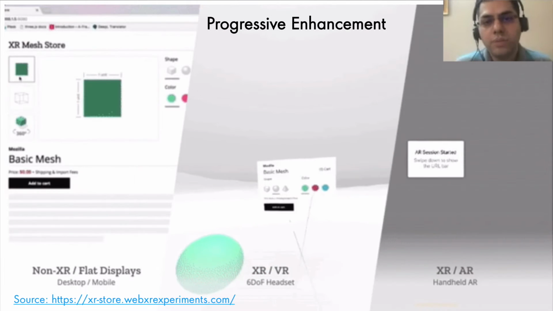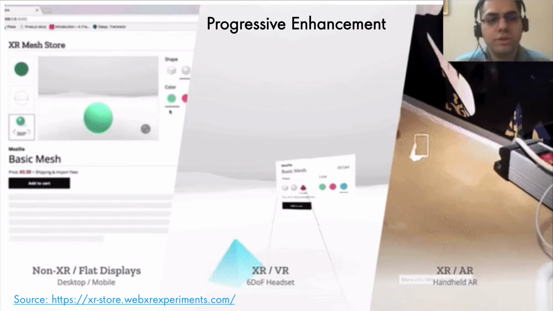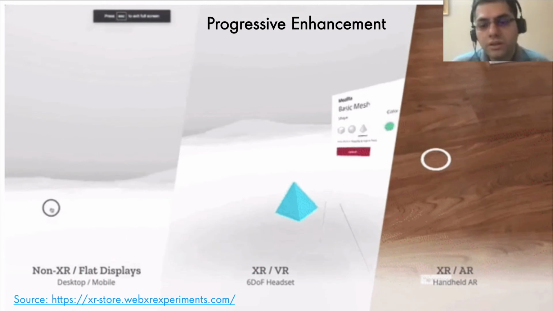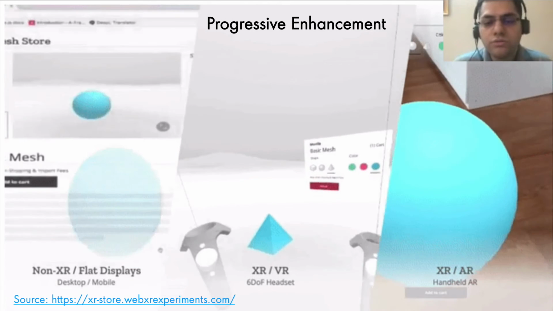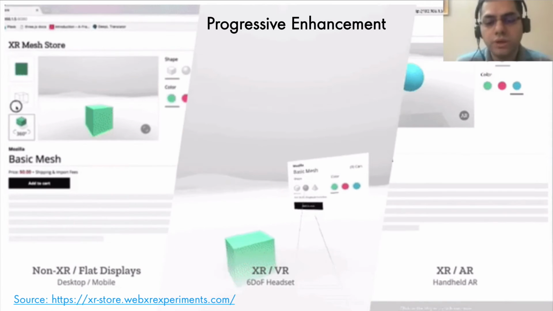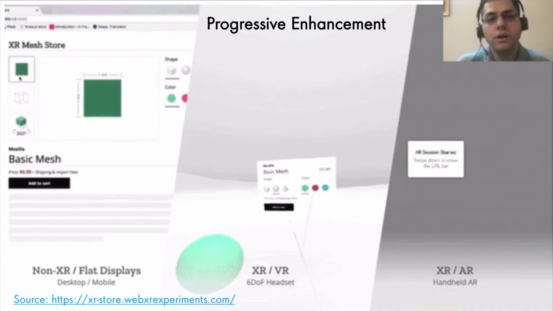And being web, it also supports progressive enhancement. So if your laptop or desktop does not support XR, you will see a normal website. But if it does, you will see it in AR on your phone, or if you have a great Oculus Rift headset, you will see it in complete VR, the whole complete glorious VR.